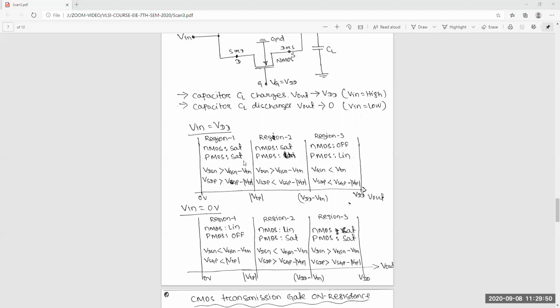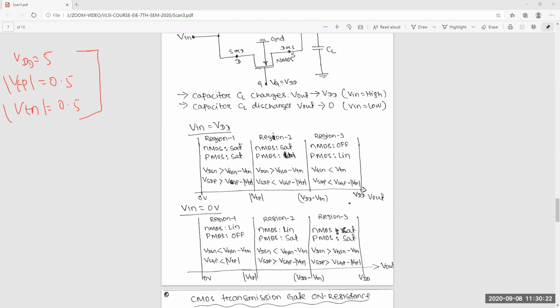I am giving some example numerical values that you can work on at home. Suppose VDD is equal to 5 volts. Take VTP equal to 0.5 and VTN also 0.5. Take these values for calculation, along with these equations.